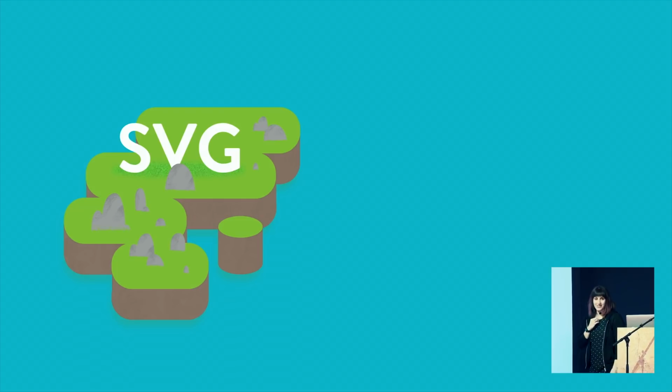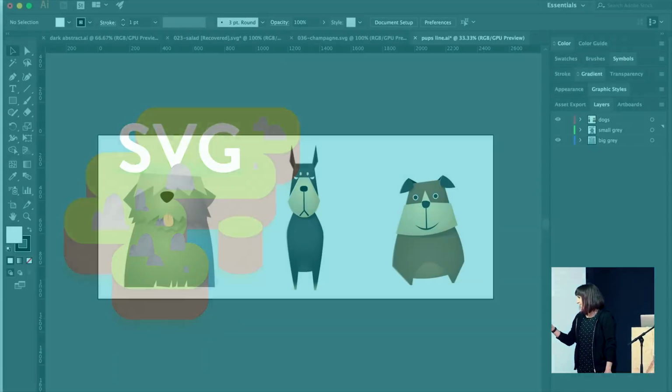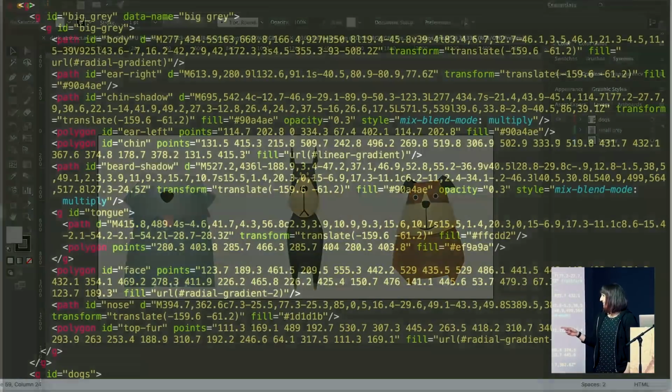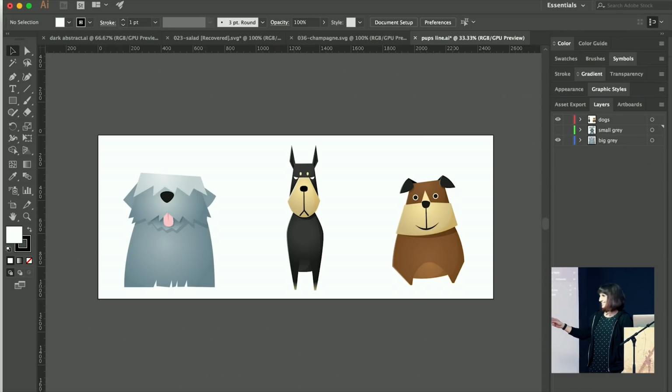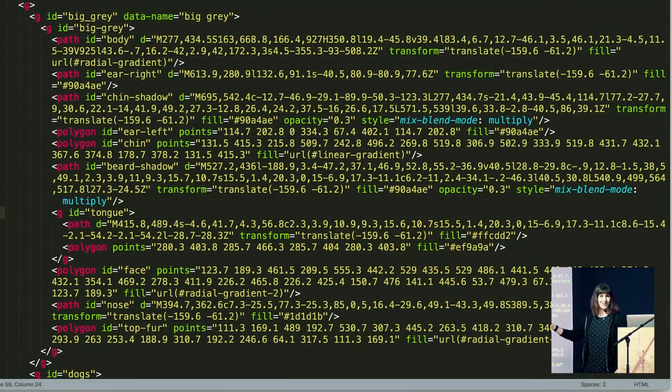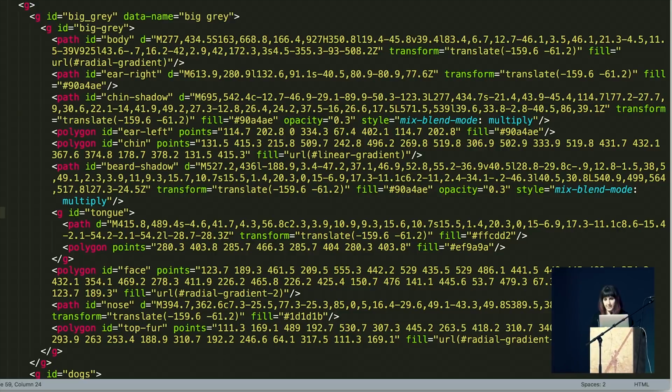My favorite thing about SVG is, this is some dogs, this is the same 3 dogs, this is them, also them. It's like drawing stuff, even cute dogs, with math. It's so amazing. What makes SVG so light and powerful too, it's literally just describing shapes with math. That's why SVG files are so tiny, because they're just text describing vector points and curves and everything. So I love that about them.